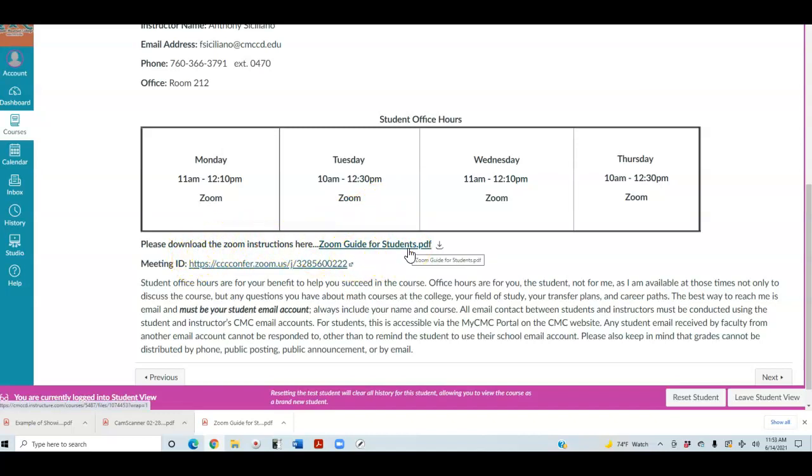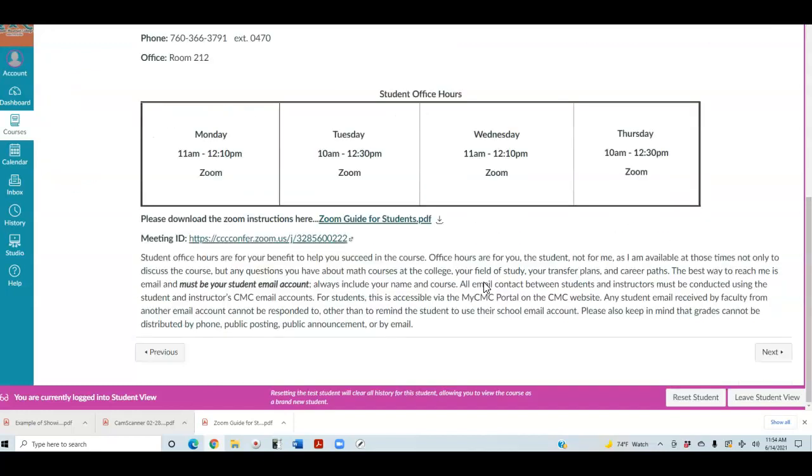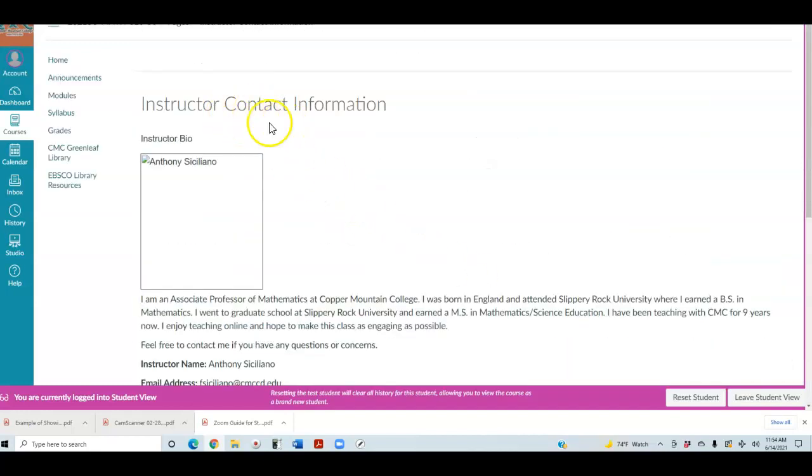If you haven't used Zoom before, you can click on that, and it explains how to download it, so that once you click on the meeting ID, it'll take you directly to the student office hours that you can see here. Now, let's say that you are unable to meet at those times. I highly recommend that you contact me and say, I can't meet at this particular time to ask you a question, so is there another time available? And if I'm available, then we can figure that out. Again, that is the contact information.